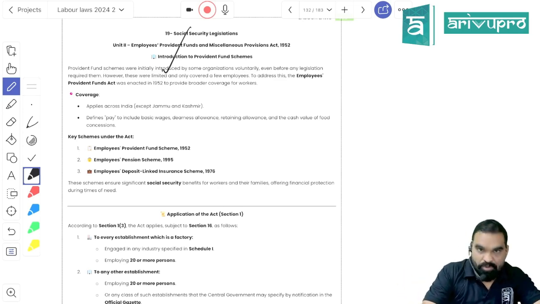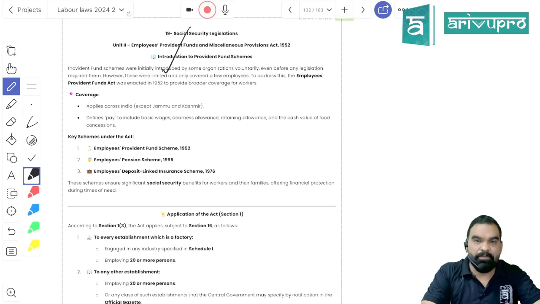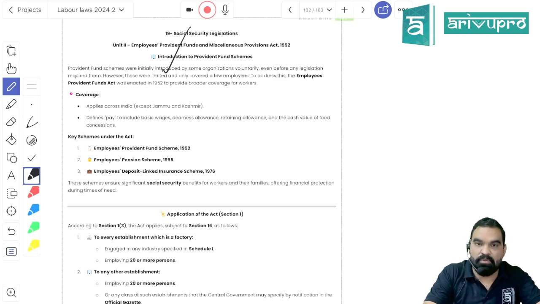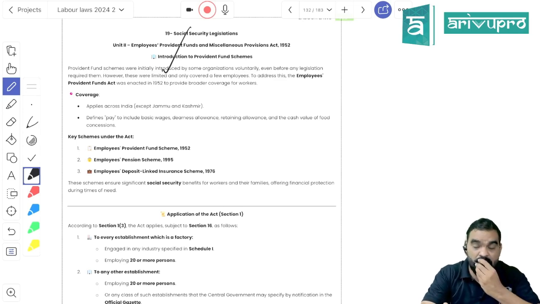Here when it comes to contribution, employee will make 10% or more contribution of their salary, but employer is bound to make contribution 10% only. Okay, not more than 10%. Minimum 10%, that is the maximum 10% contribution is mandatory. That is state contribution 10%. So this 10% will be deducted.